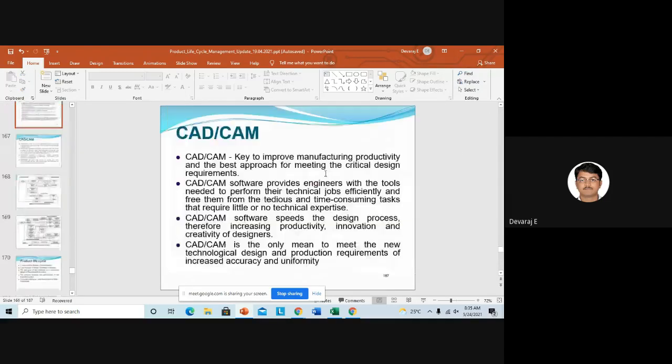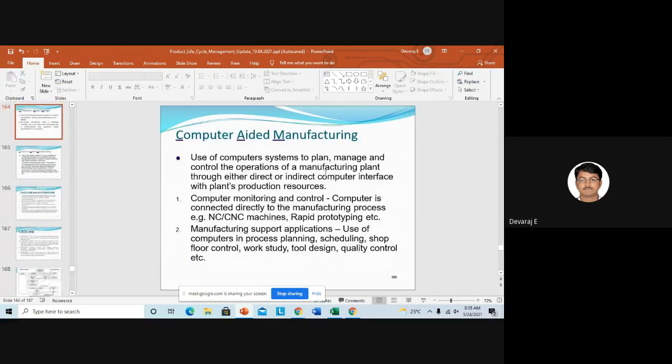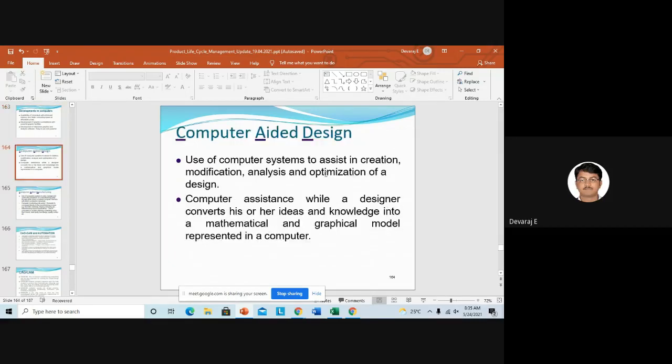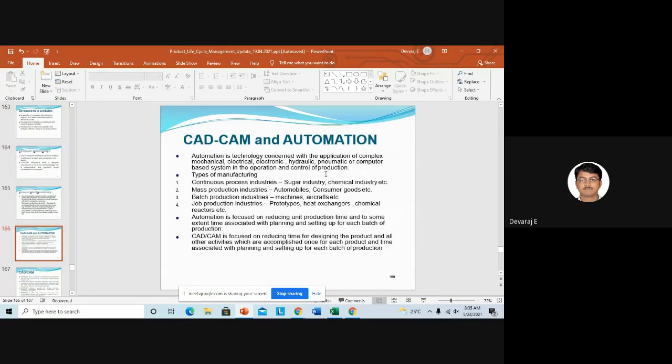So we were discussing CAD/CAM, right? We discussed CAD and we discussed CAM yesterday in the previous class. Yes, sir. So today we will move on to CAD/CAM and automation. Can anyone tell why you need automation?